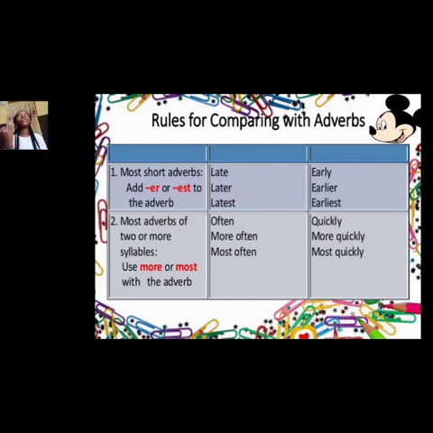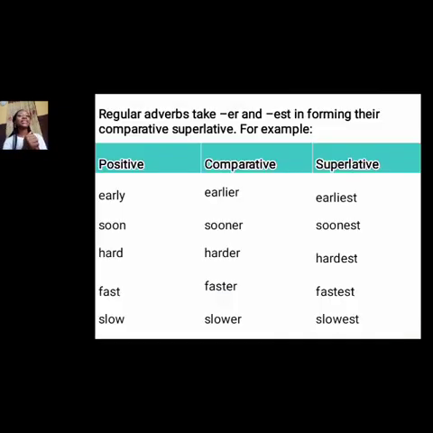Can you say often, oftener, oftiest? It doesn't sound right, okay? So you say often, more often, most often. And let's go to quickly. Quickly, you're comparing. Comparative will be more quickly, and the superlative will be most quickly. Let's move on to the next one.